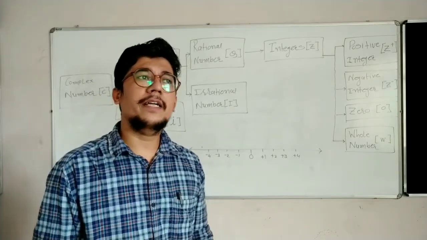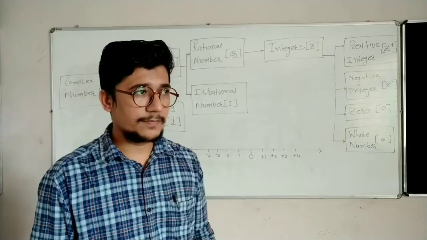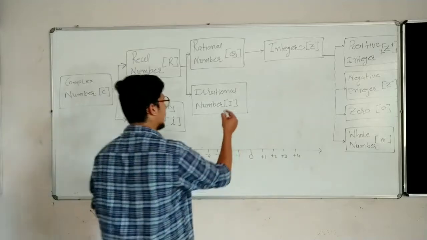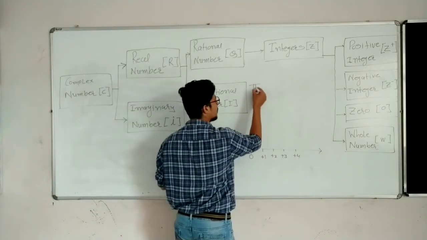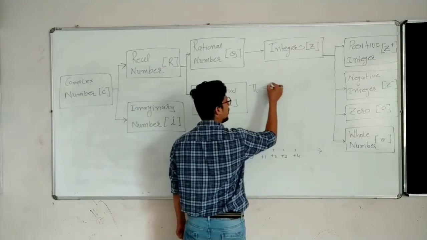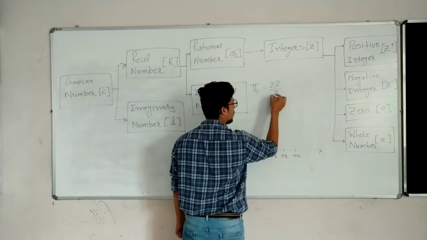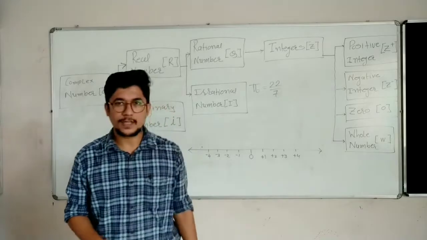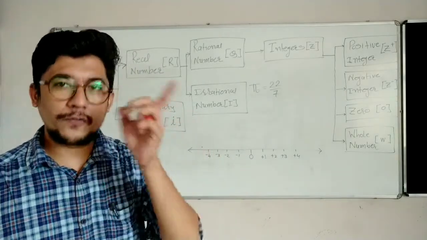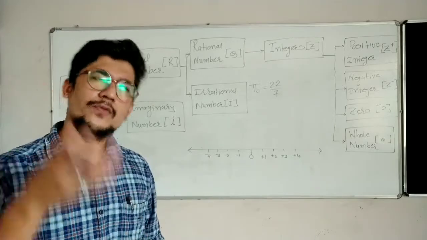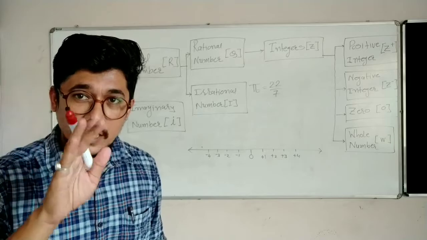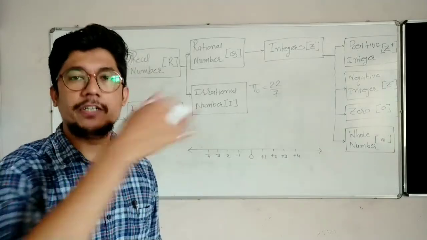You have already learnt in a previous standard about pi. You know about pi. Yes or no? You were taking the value of pi as 22 upon 7. Yes or no? Okay. So that pi is an example of an irrational number. So you will again ask, sir, you have told pi is an irrational number, but how is it different from a rational number?